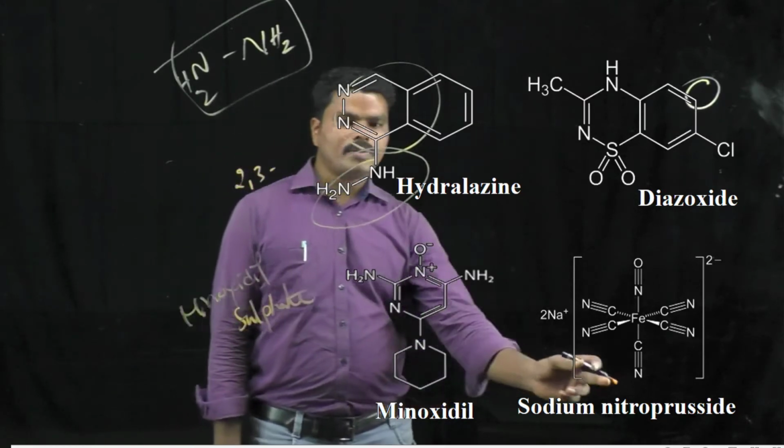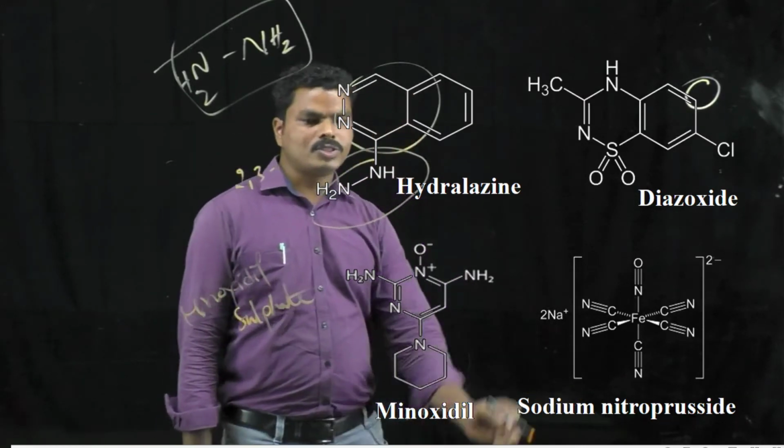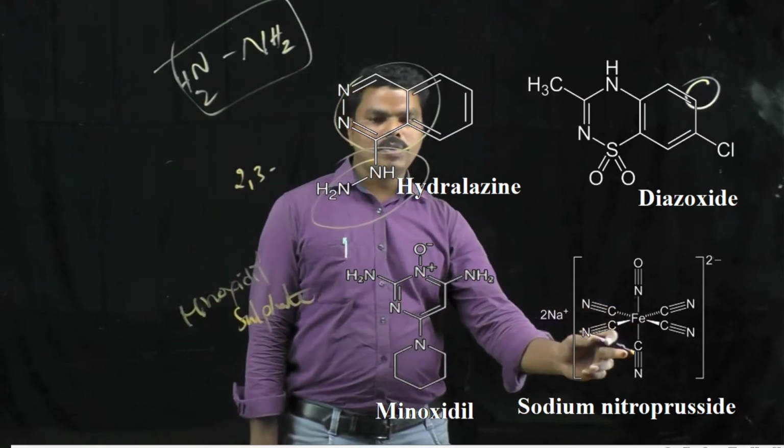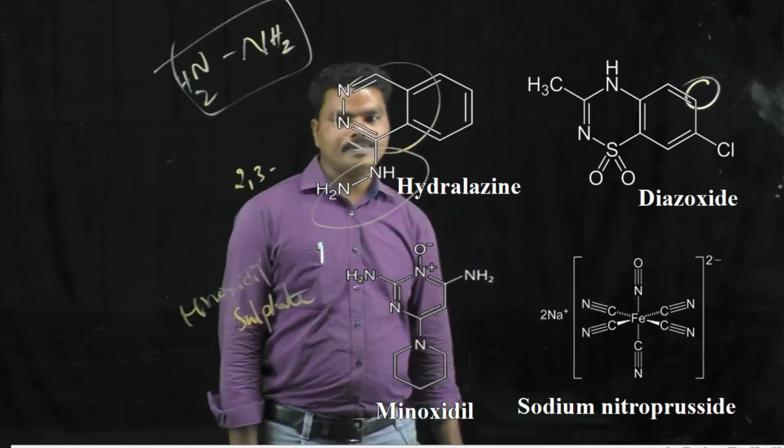In case of sodium nitroprusside, it is a sodium pentacyanonitrosylferrate.